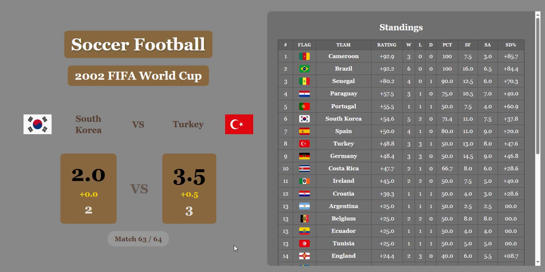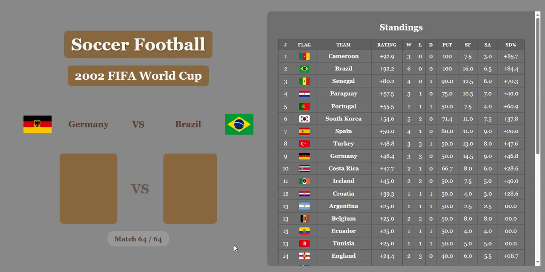Okay, now South Korea loses to Turkey in the 3rd place match. Turkey with a great win, and they finish strong in 8th place with 48.8. South Korea, impressive tournament, finishes at 54.6. Now Germany and Brazil in the final.